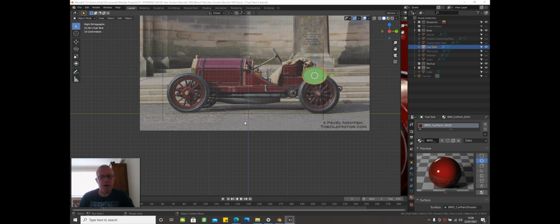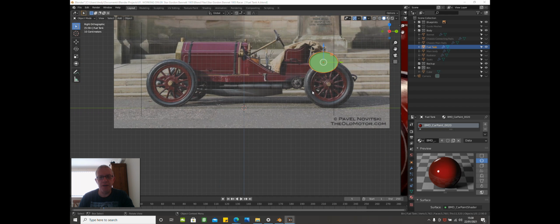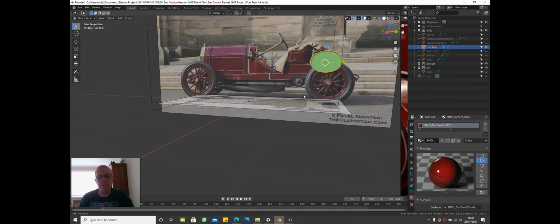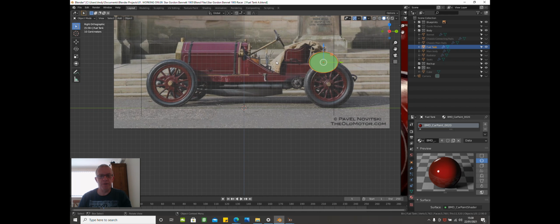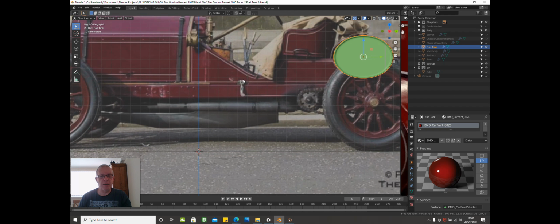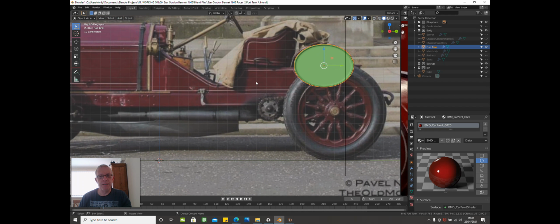This is part 18 in a car modelling series on a Star Gordon Bennett of 1905. In the last episode we did the fuel tank. In this episode what I'd like to do is get the body shape, and we need this so we can cut the body around it.